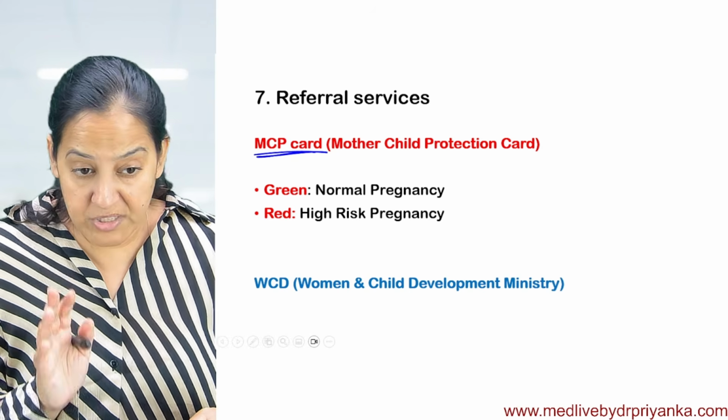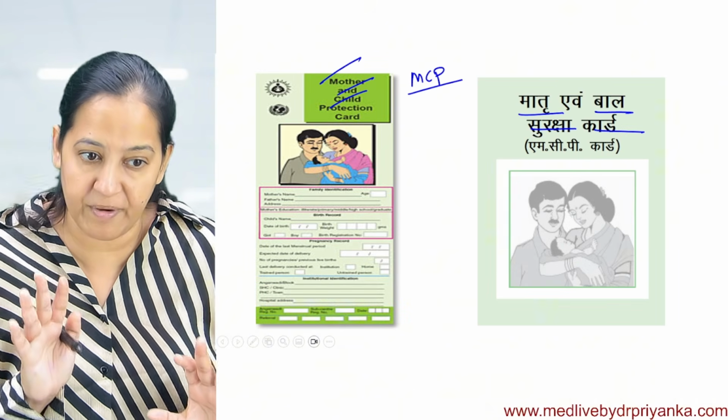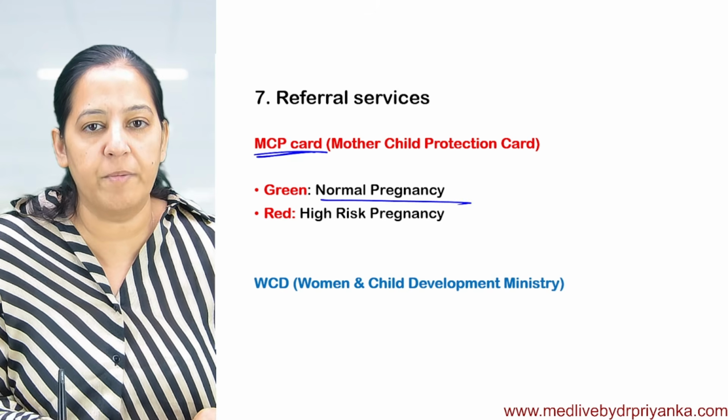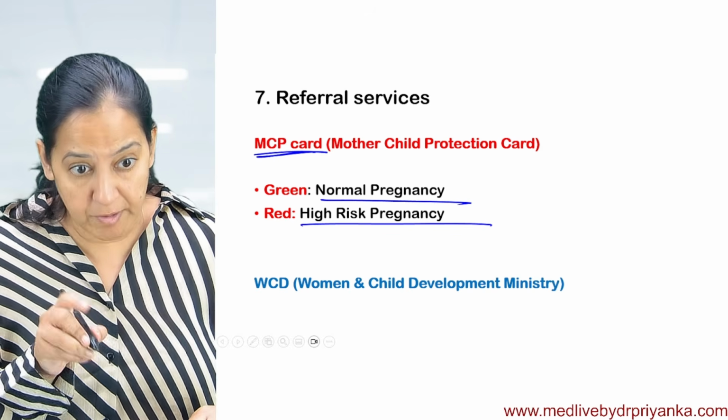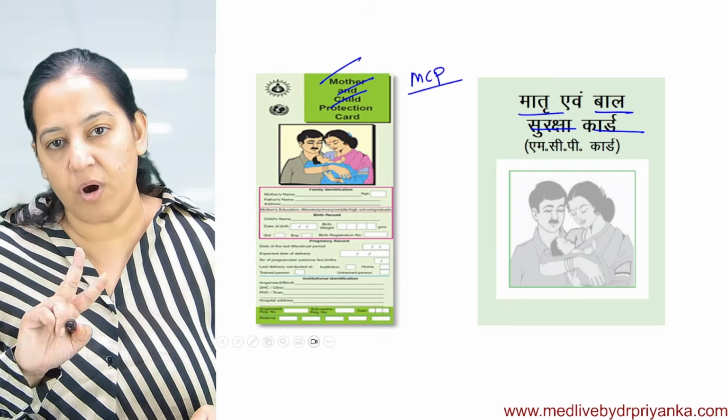Okay, so in the first visit, when the lady is coming to you, first you examine, take proper history, do the investigation, based on which you decide: is it a normal pregnancy or high risk pregnancy? If it is a normal pregnancy, make a green card. If it is a high risk pregnancy, make the red card. So the color of the card is different.